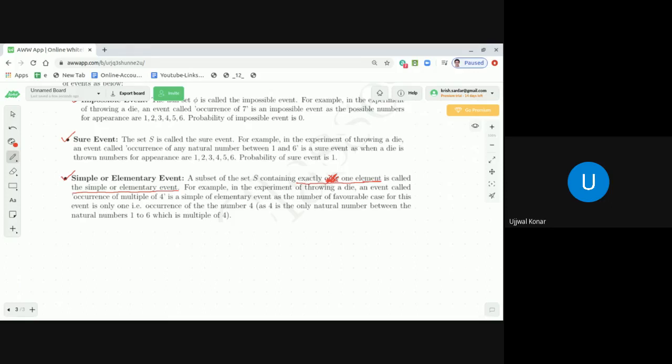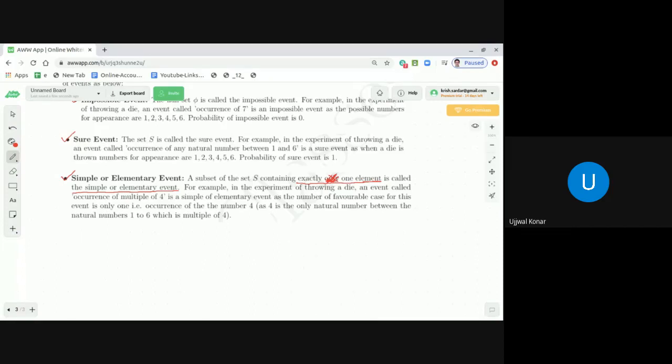But if my event is a multiple of 2, then it is not an elementary event, because it contains the set {2, 4, 6}, which is not a singleton set.